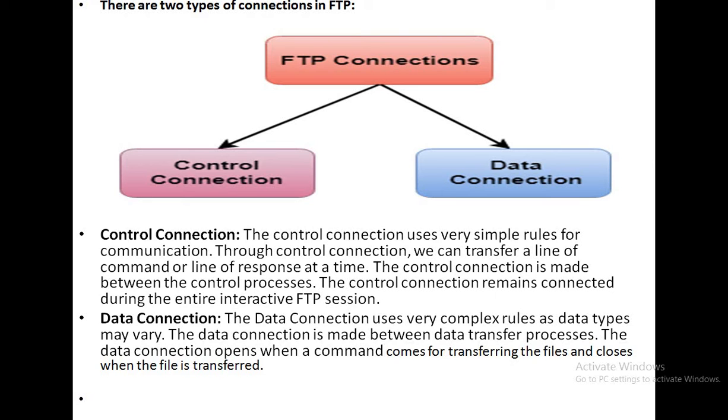And the data connection is used only to connect the client and server, or the two systems, that want to exchange information among themselves.